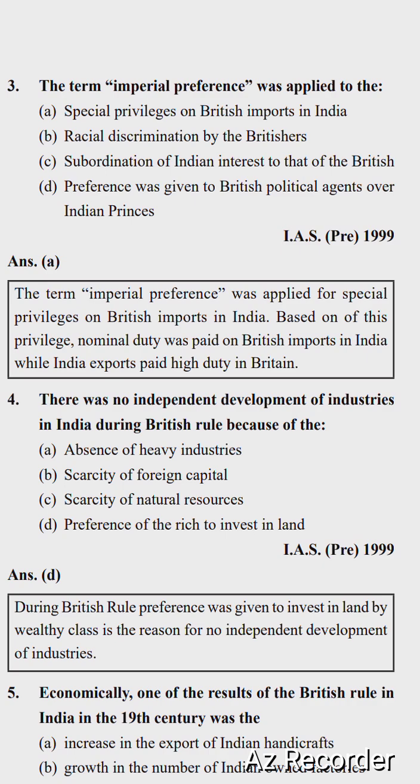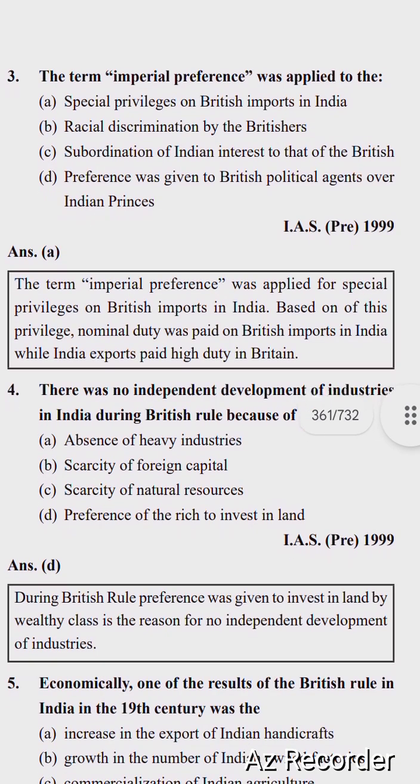Right option is option number A, special privileges on British imports in India. The term imperial preference was applied for special privileges on British imports in India.